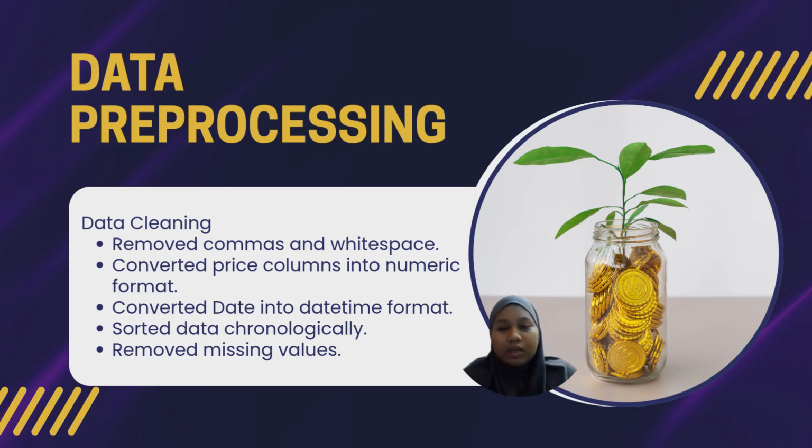Next, we move to the other slide, which is data processing. In data science, the quality of data is everything. If the data is bad, then the prediction model will also be bad. First, I build a clear data pipeline, and I remove all the format commas and the spaces from the raw data. Then I convert the price value into a number and change the date column into a proper datetime index. Finally, I sort the whole dataset chronologically. This is very important to keep the data order safe for our time series model.